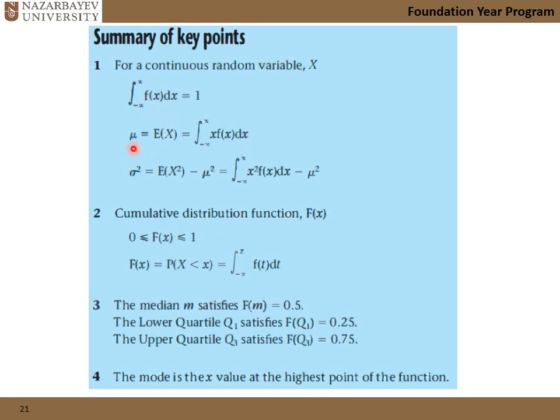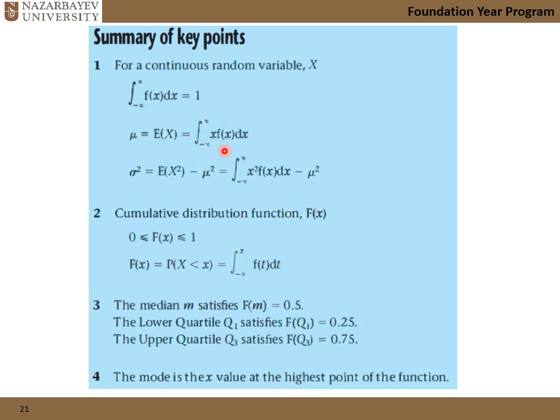How to calculate the mean, or expectation value, as sometimes they call it: we just need to integrate the product of the variable itself multiplied by the PDF. The limits here say -infinity to +infinity, but in all of the seminar problems you will see just finite numbers.